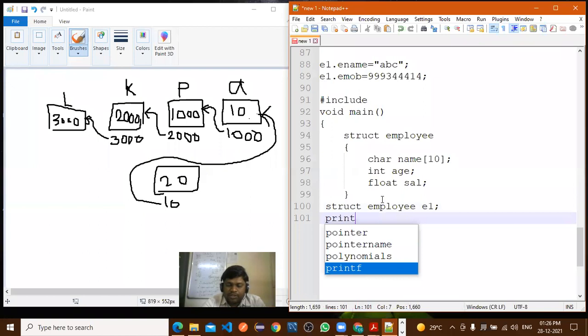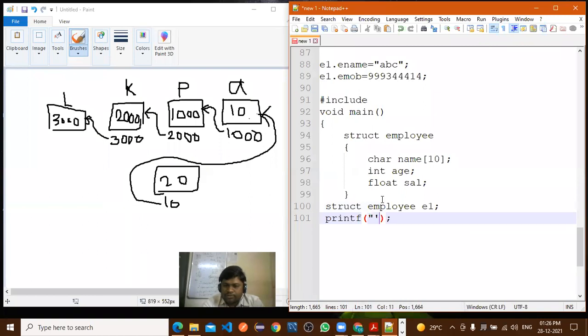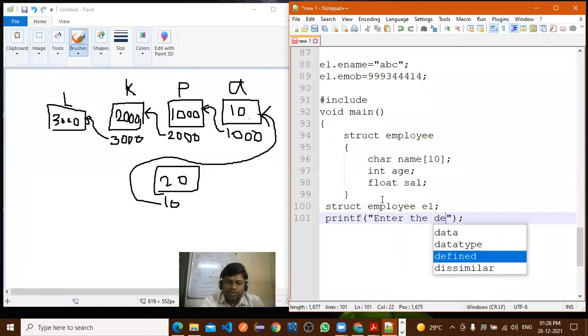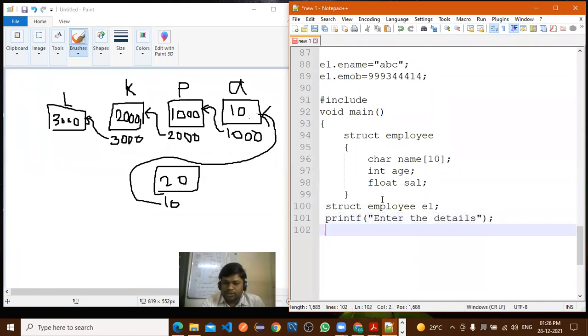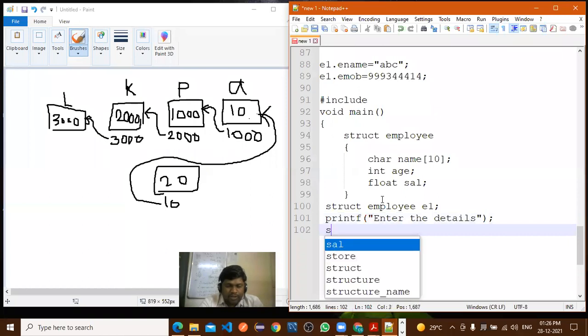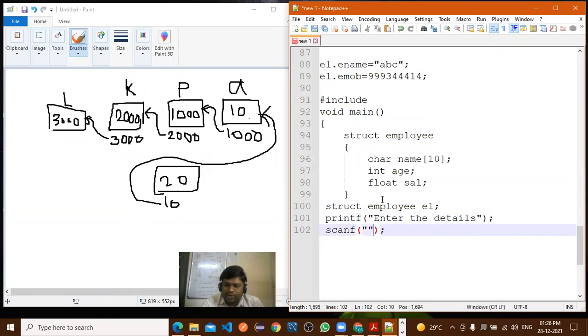Now we'll display one statement, printf. What to display first? We'll display one message: Enter the details of employee. You can write a complete sentence. Now, how to enter the details of employee? Now, in a scanf, how to enter the value?